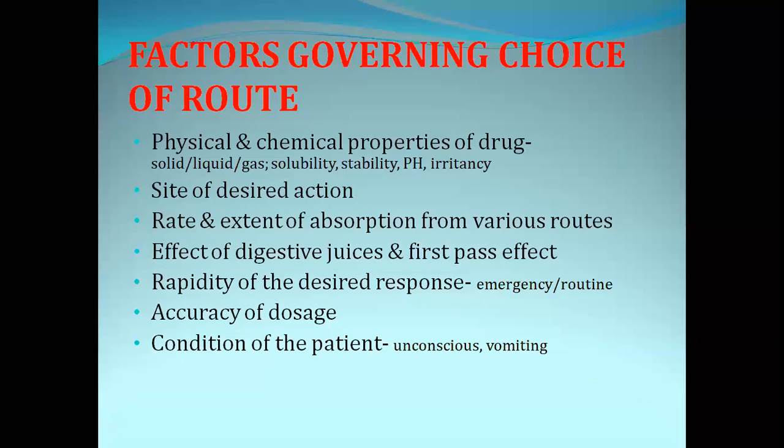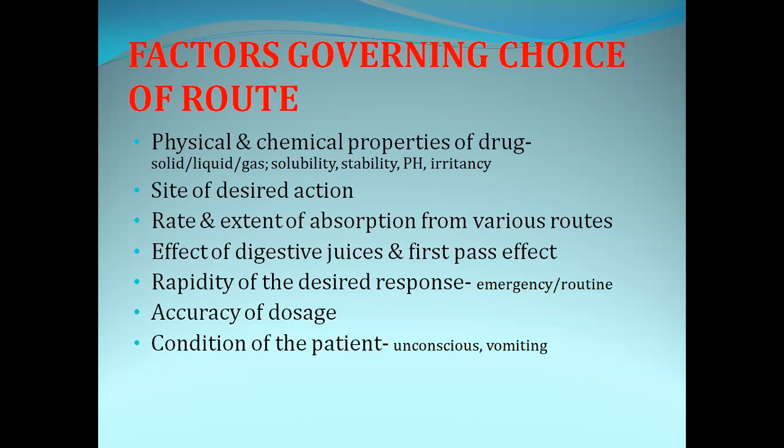The next one is rate and extent of absorption from various routes. If we give the drug in injection form, the drug will directly enter into the systemic circulation. If we give the drug through the oral route, that drug has to reach the GIT, that is the stomach and intestine, and from the intestine the drug will be absorbed.